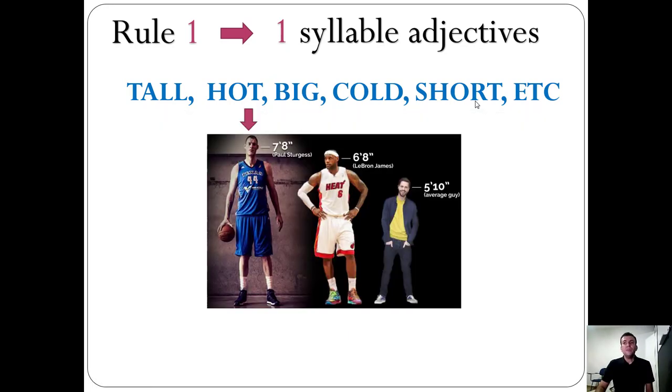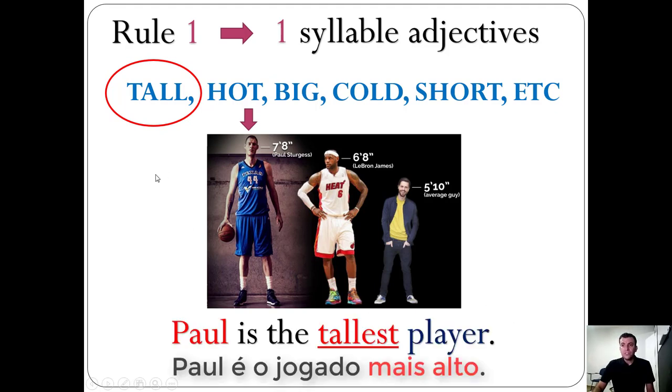Okay, so for example, let's consider those three guys, and we could use a superlative sentence to talk about Paul, this guy over here. Let's consider the adjective tall. He is tall, he is not so tall, but this is the tallest. So I could say that Paul is the tallest player. Repeat, please.